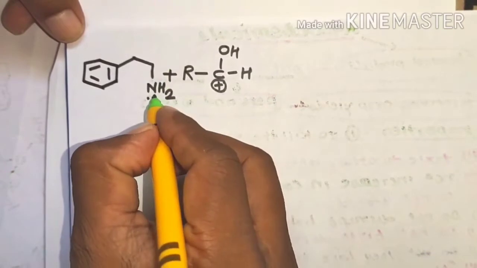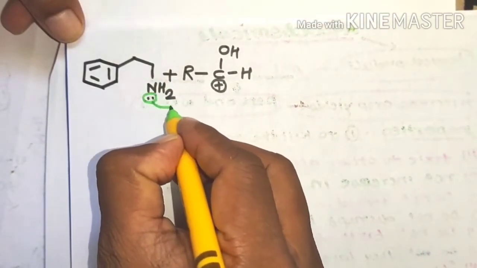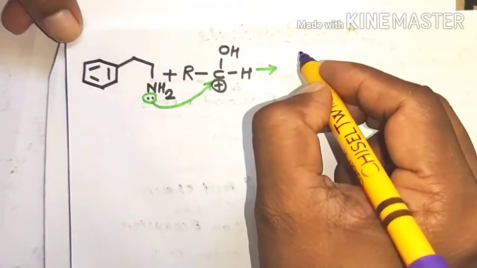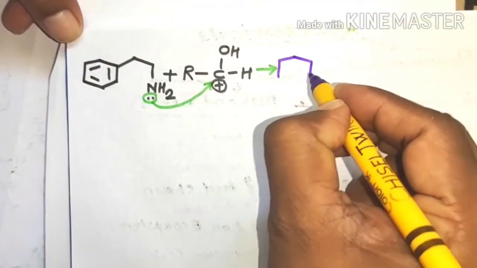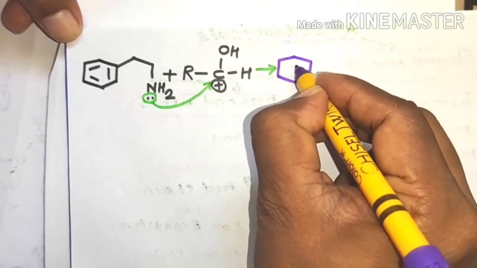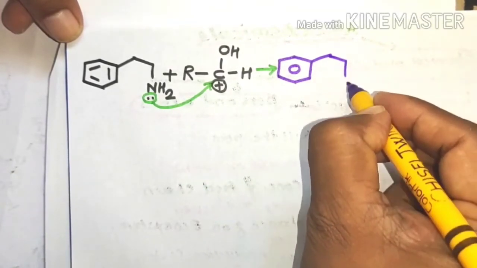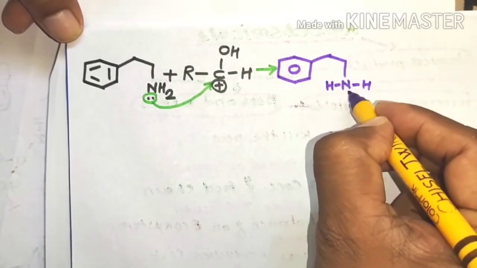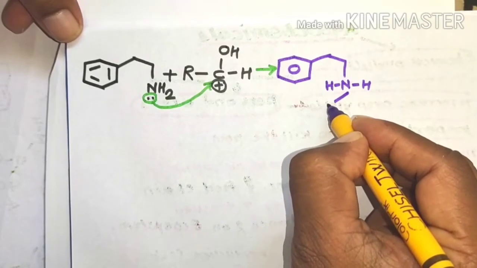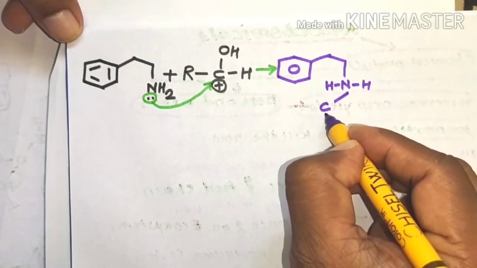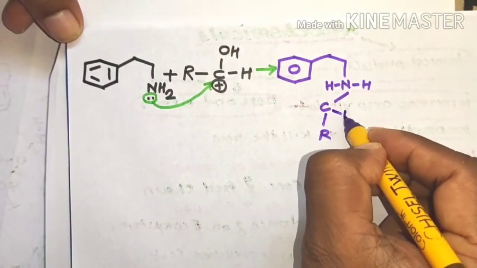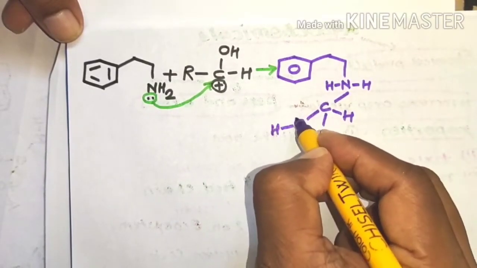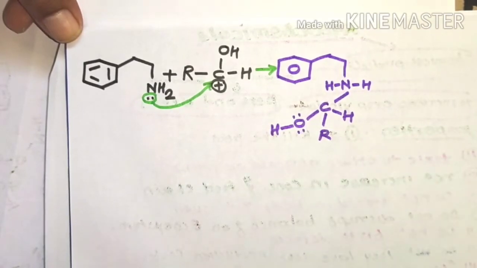The nitrogen containing a non-bonded pair of electrons donates toward the electron deficient carbon atom to form a molecule with the benzene nucleus, then ethylamine, with a new bond between C and N, and the OH oxygen containing non-bonded pairs of electrons.